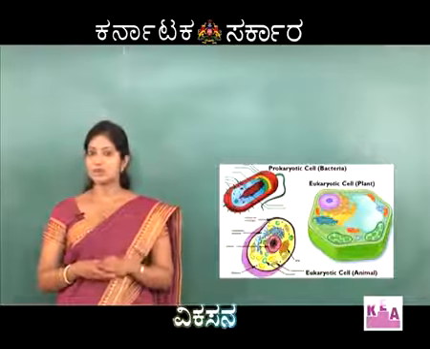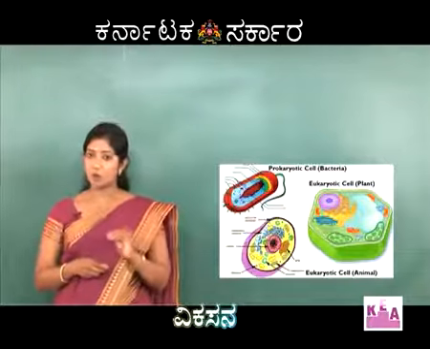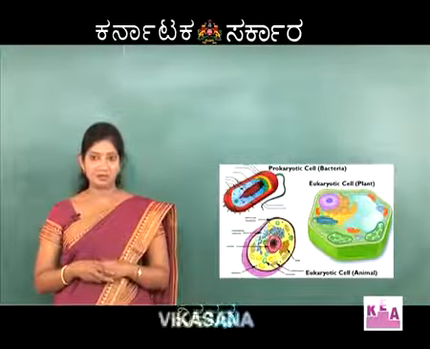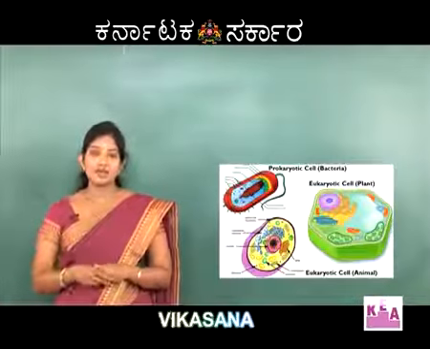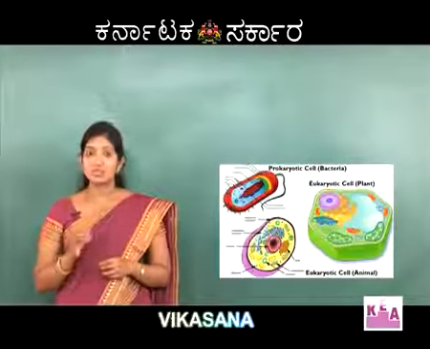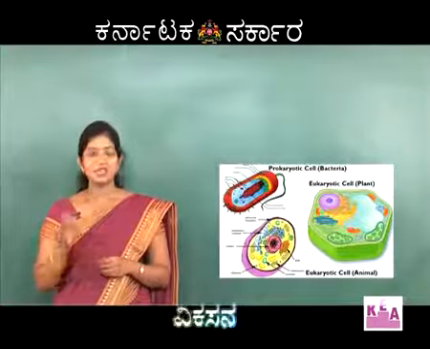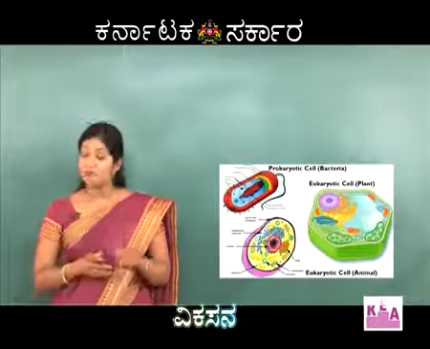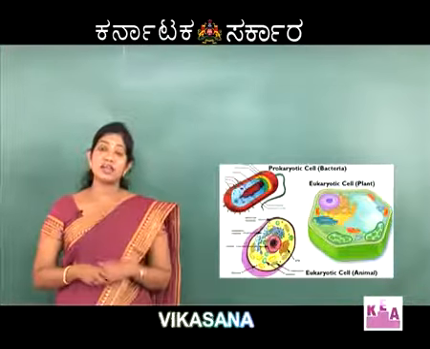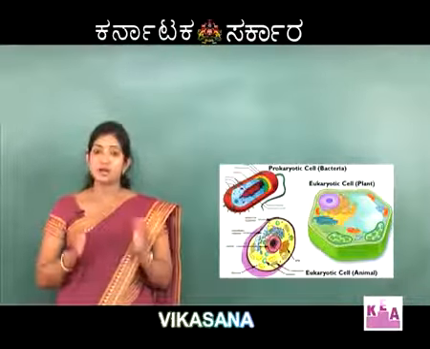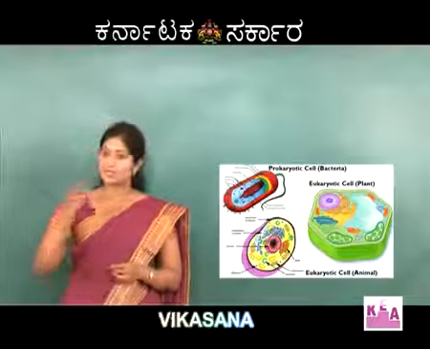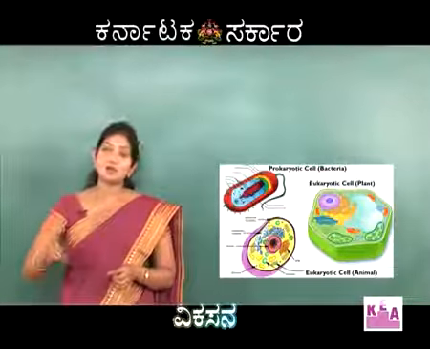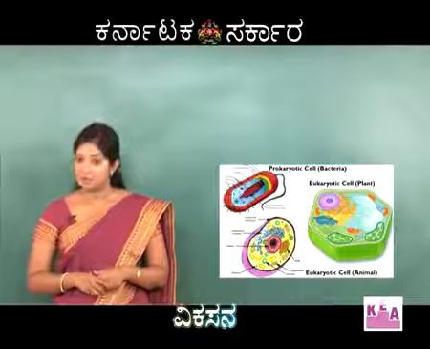Now, let me give you an idea of the difference between prokaryotic and eukaryotic organisms. Prokaryotic organisms do not possess a true nucleus, that is, the genetic material is not covered by a nuclear membrane, whereas eukaryotic organisms are those wherein a true nucleus is present, that is, the genetic material is enclosed within a nuclear membrane.